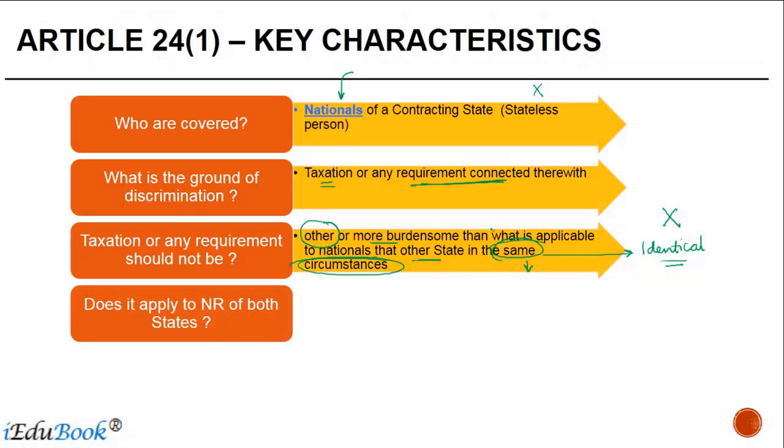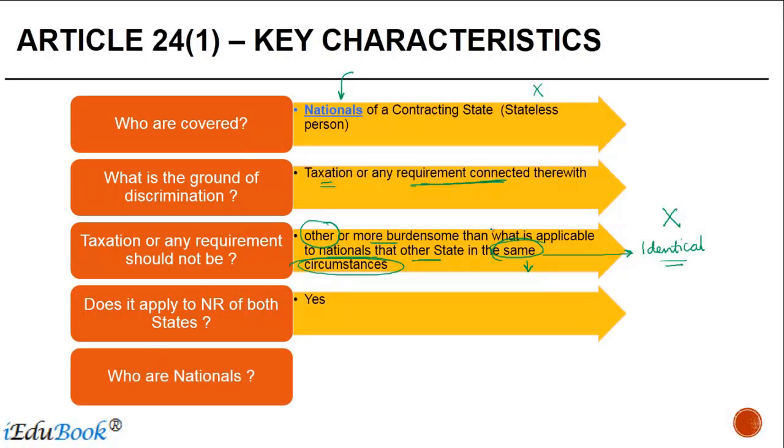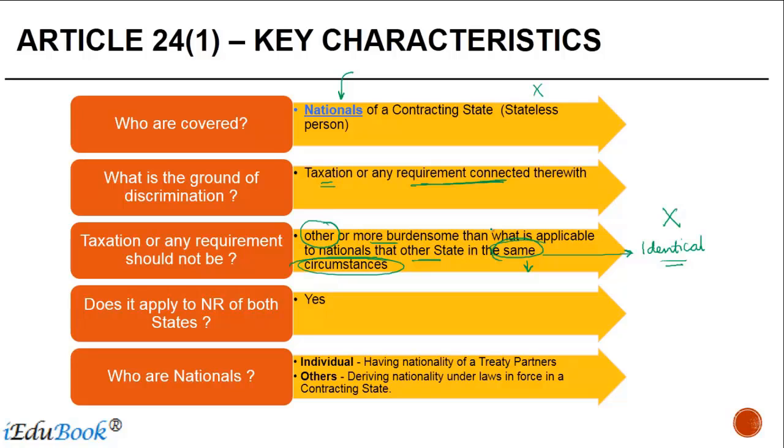Does it apply to non-residents of both states? Of course, that's what we were discussing last time. And who are nationals? In case of an individual, the person should have nationality of a treaty partner country. So he should be a national of US or India according to the laws of that state.